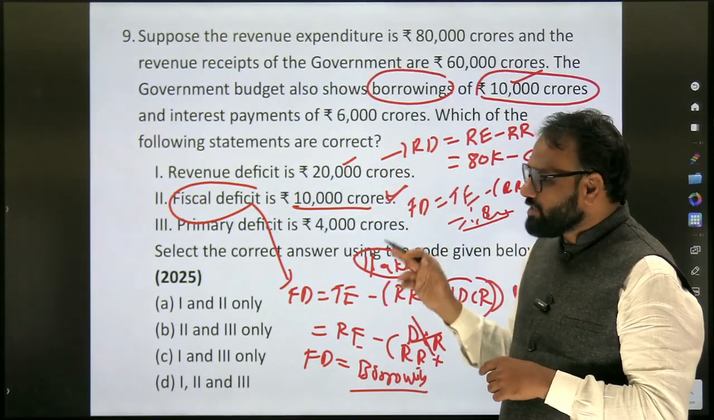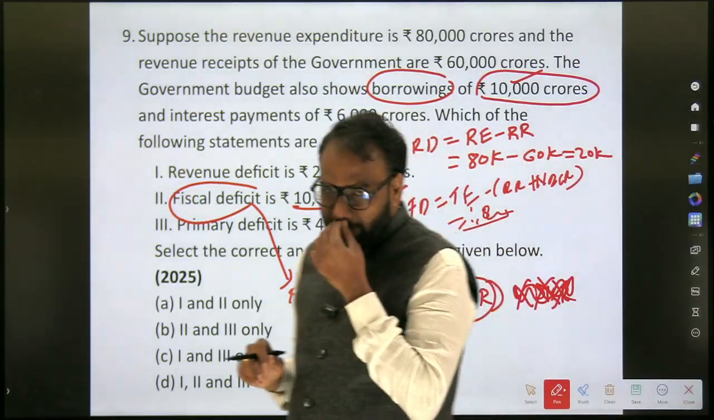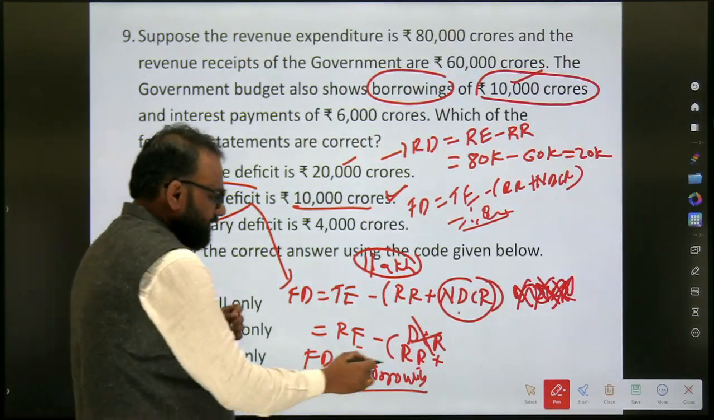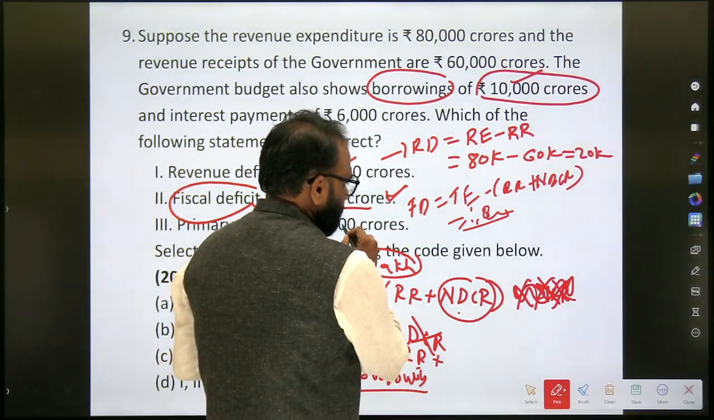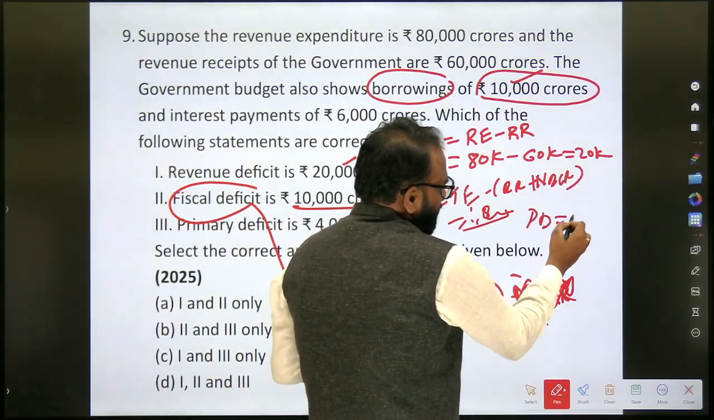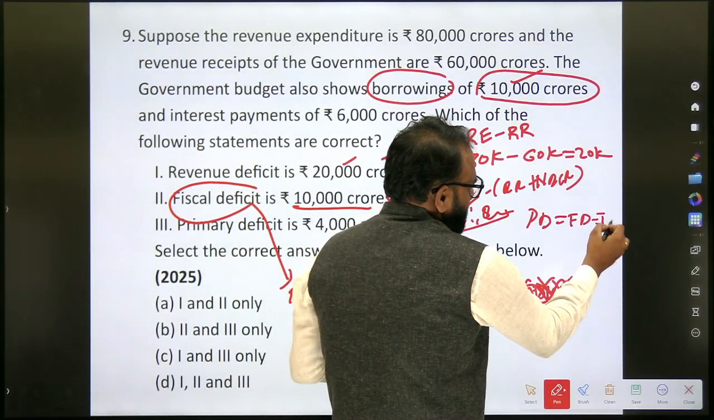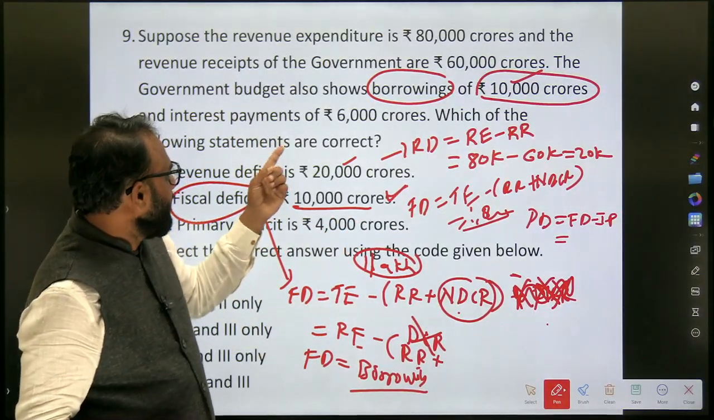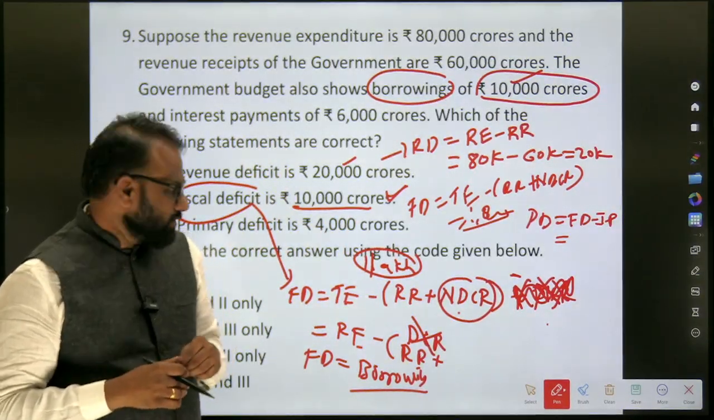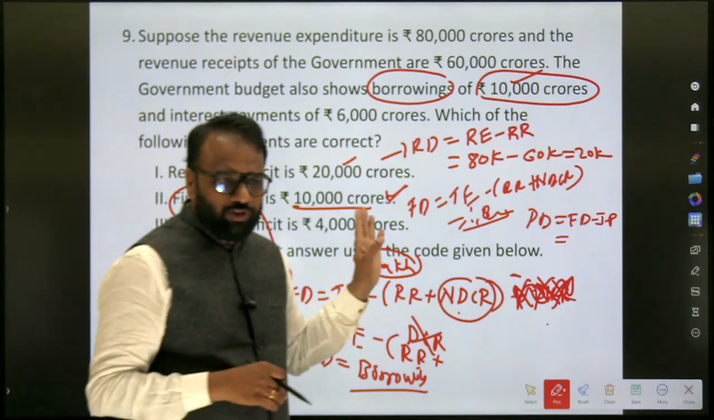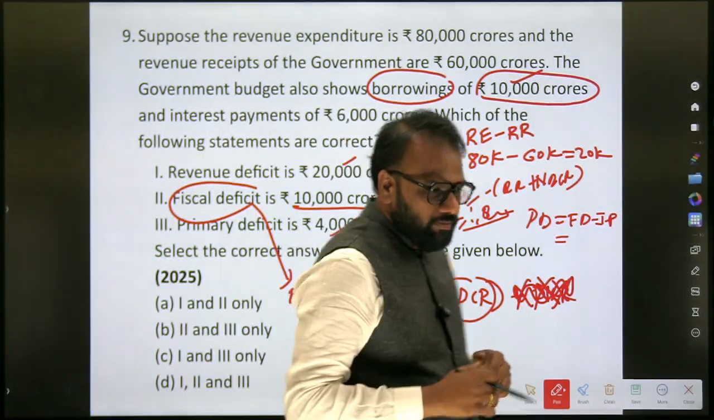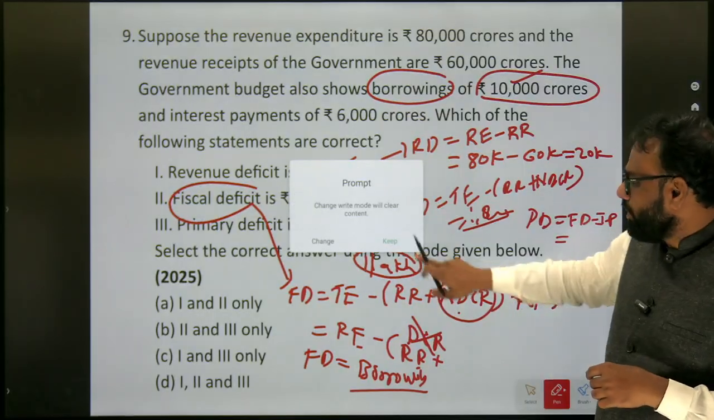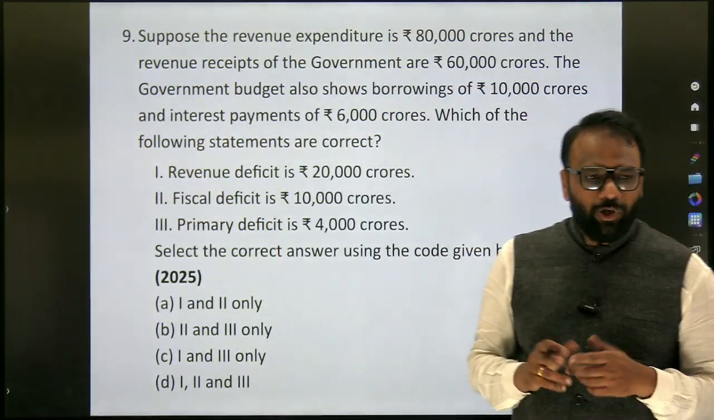The third option, what is the formula for primary deficit? Fiscal deficit minus interest payment. So fiscal deficit is 10,000 crore, interest payment is 6,000 crore. So what's the answer? 4,000 crore, right? So in this question, what's the answer? 1, 2 and 3.